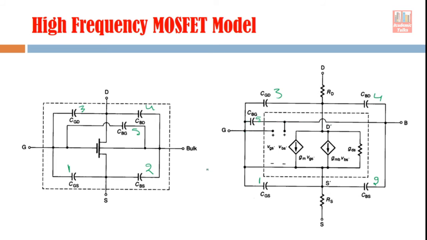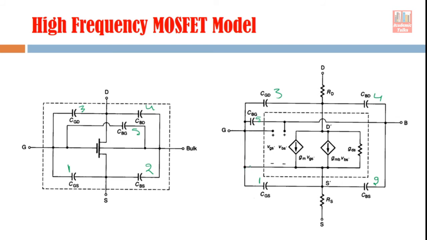Now I was telling you there is one mistake, and that mistake exists in the book, but we have to make corrections here. You see this gate source capacitance should be between the gate terminal and source terminal, but in the book by mistake this line is the source line, and gate and source are shorted like this. That is not correct, and it should not be shown like this.